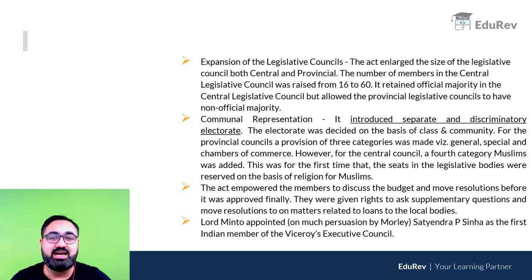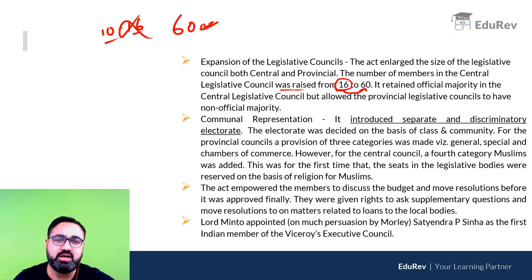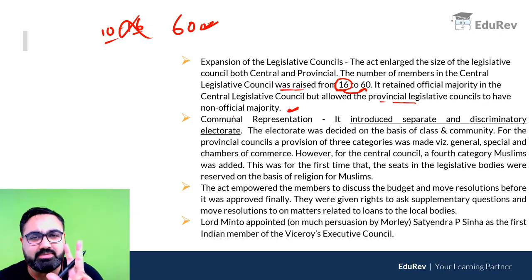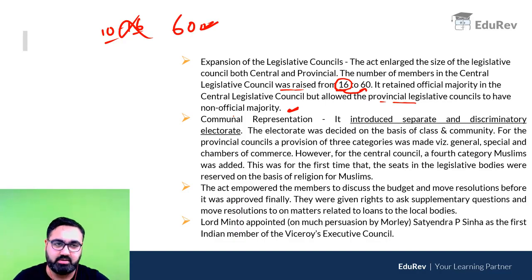Now, the Legislative Council at the center would have 60 members instead of 16. If you remember, in the last act we read, the Legislative Council had 10 to 16 members. Now this was improved to 60. At the provincial level also, now the number of members would increase.